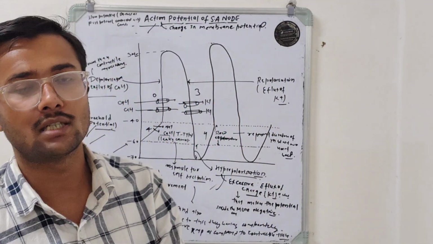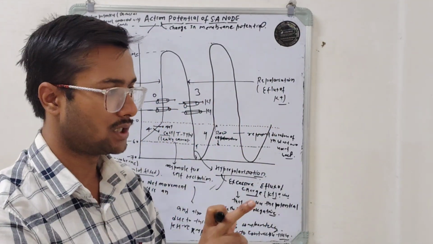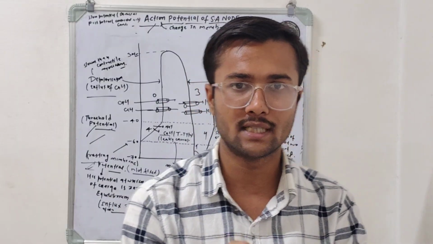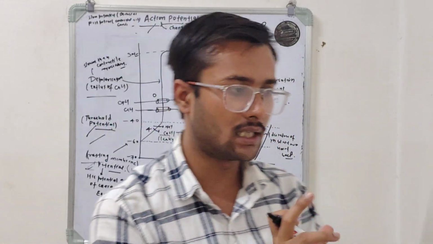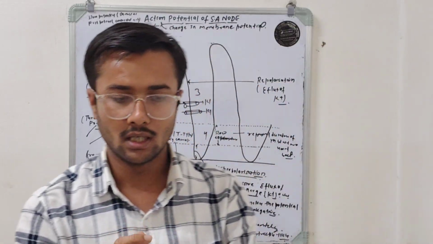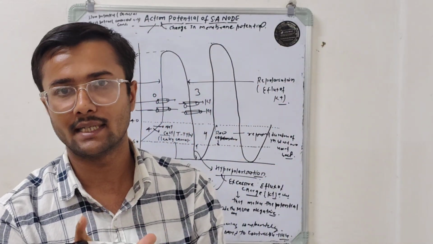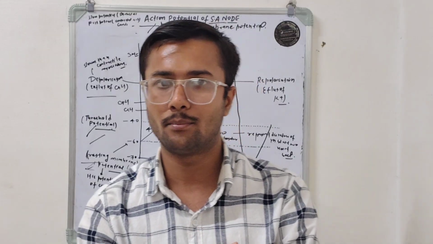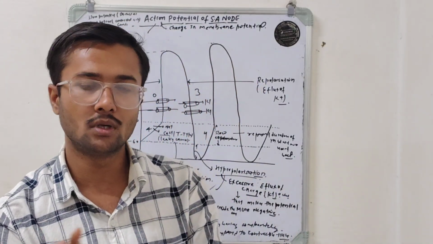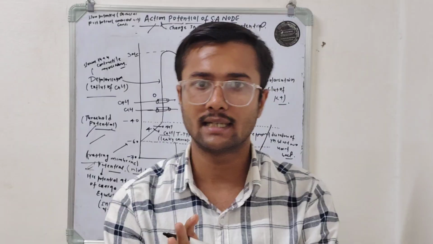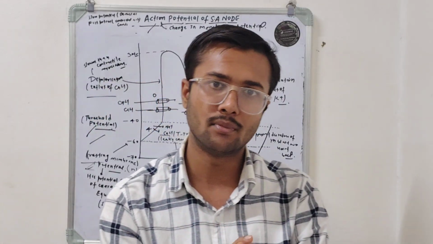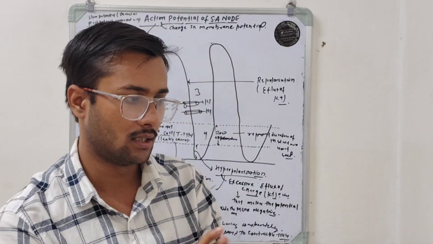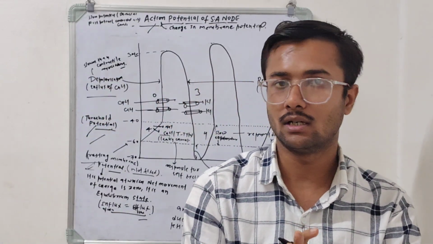So why is the resting membrane potential of the SA node not fixed? This is because the membrane of SA nodal cells is permeable to what? Sodium ions and calcium ions. Normally the membranes are impermeable to sodium ions and calcium ions at the resting stage.